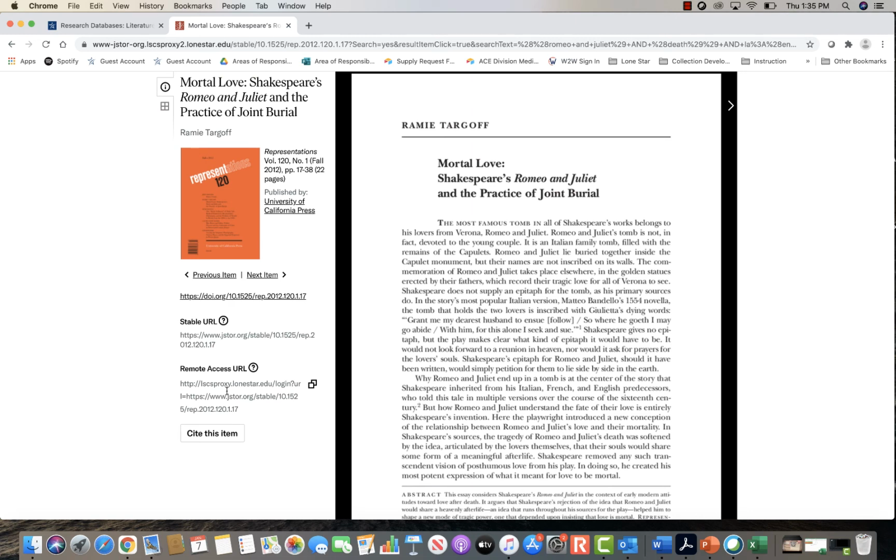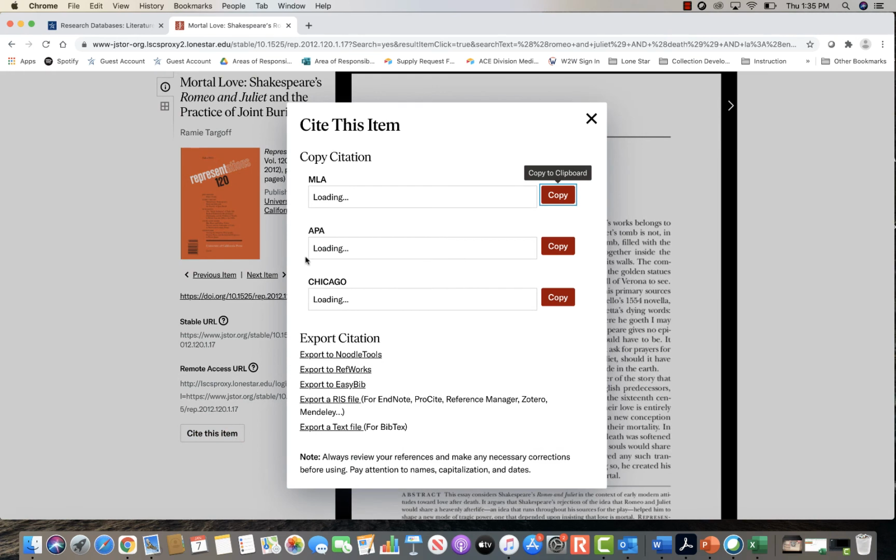So we would definitely want to save or hold on to one of these if we know we want to share it in maybe a discussion board or to send it to someone in our class. Below that is an option for the citation for this article. So if I click on Cite this item, it gives me the different citation styles.